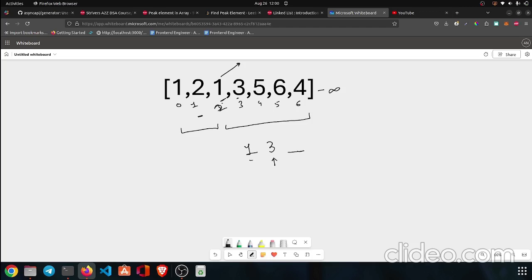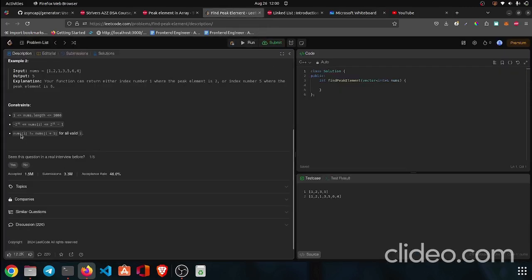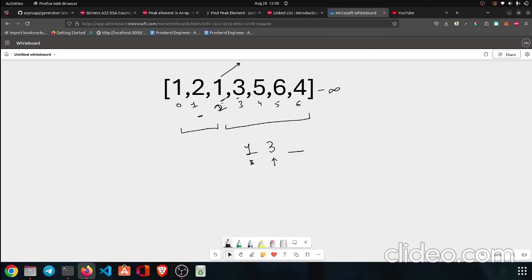So we check that here it was 1, here it is 3, which means 3 is greater than this. Now what can the next value be? Either it can be lesser than 3 or it can be greater than 3. It can't be 3, as it is given in the question that nums of i can't be equal to nums of i plus 1. If it is 1, then we have the solution.